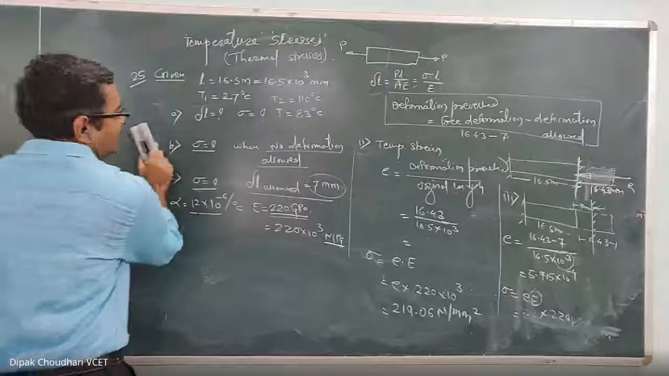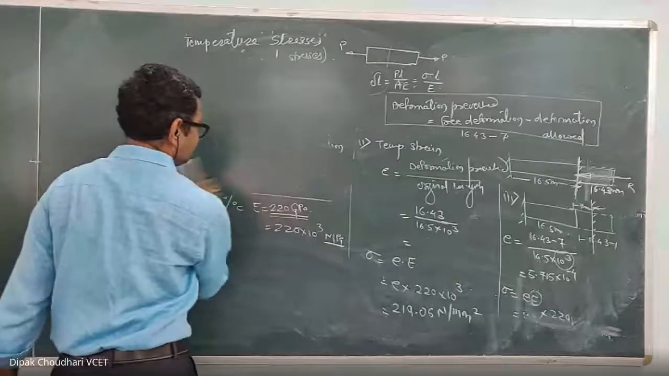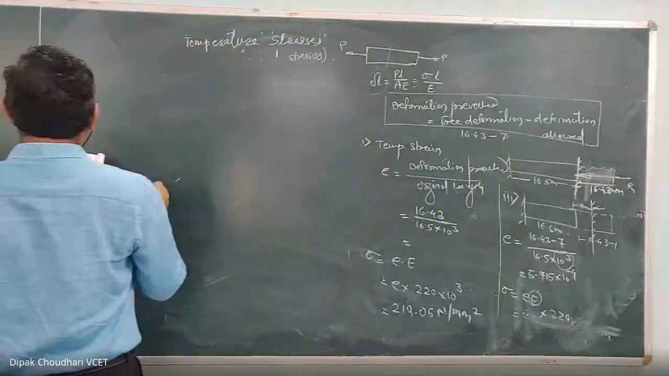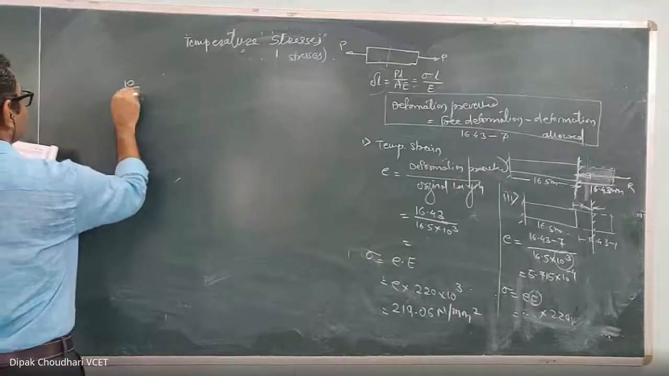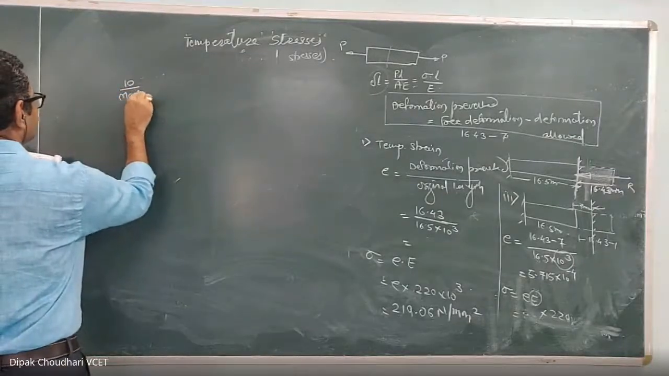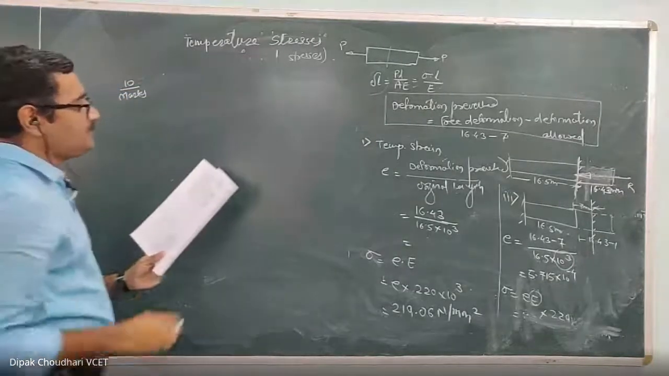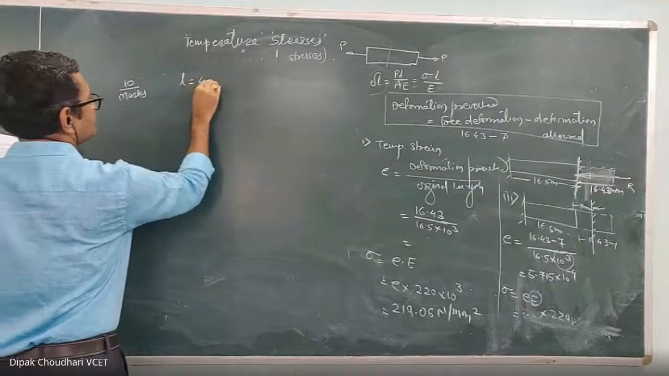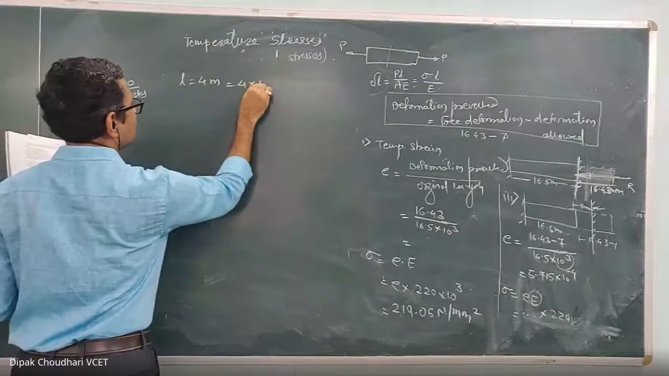I'll just explain you the concept of this question. Okay, this is the question for 10 marks. A university exam question for 10 marks. What is given? A 4-meter long steel bar. The length is 4 meter, which is equal to 4 into 10^3 millimeter.